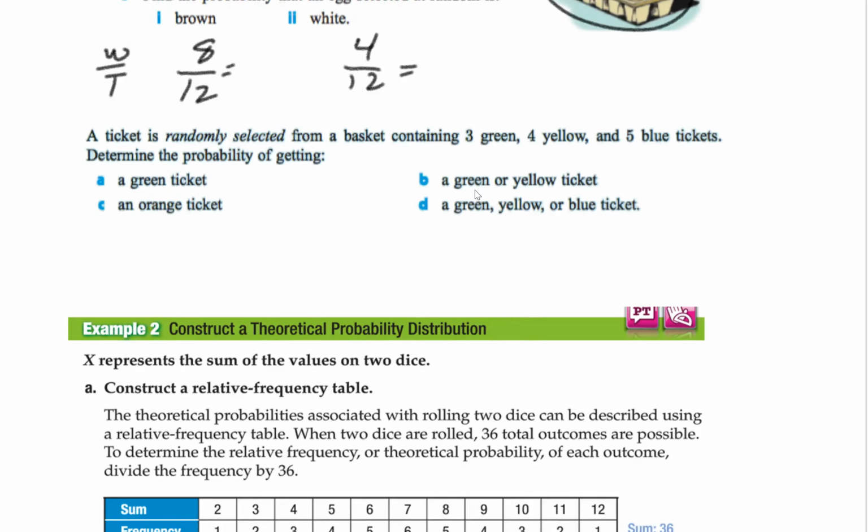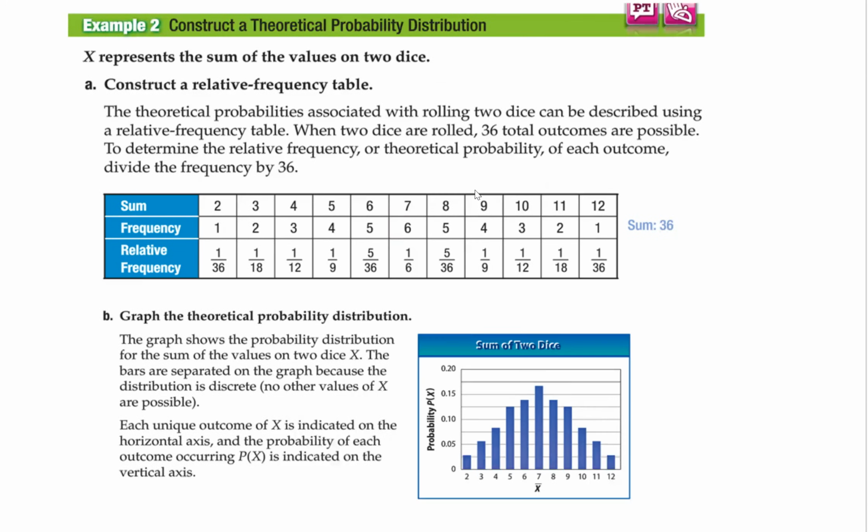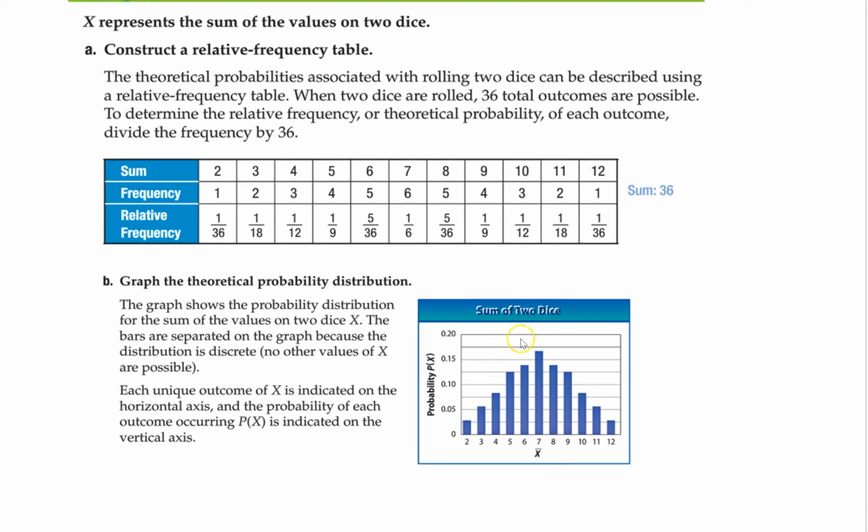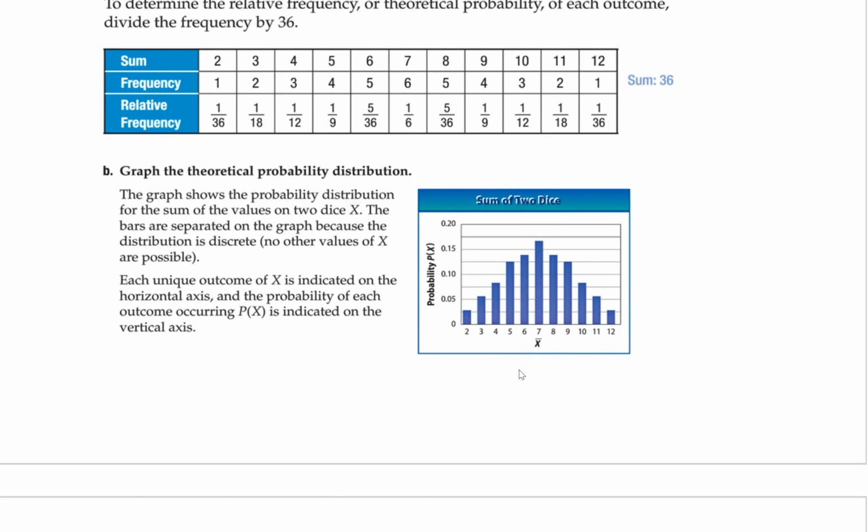And likewise, we can do the same thing with our probability distribution. We can do the exact same idea. This is 2 dice, right? And you can graph it. Now notice that's nice and symmetric. It's based on mathematics, not an experiment.